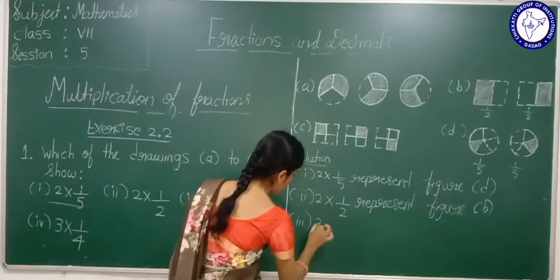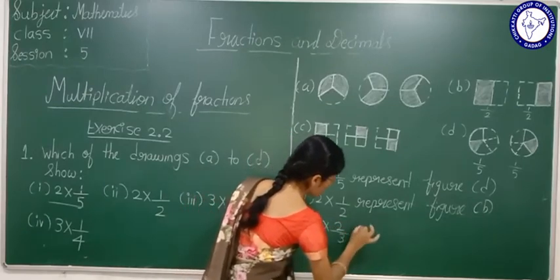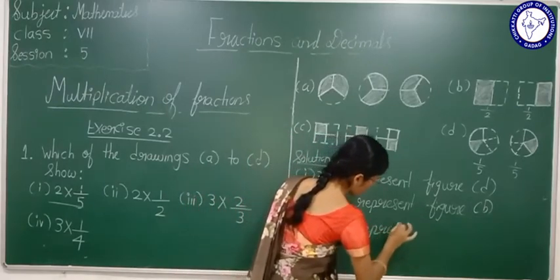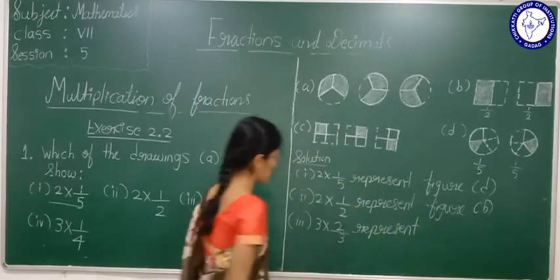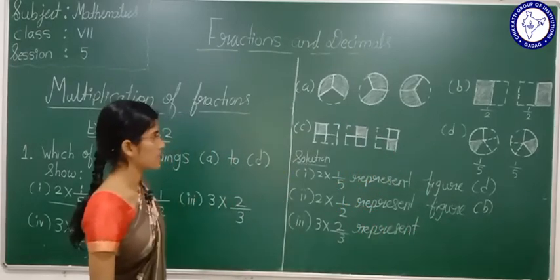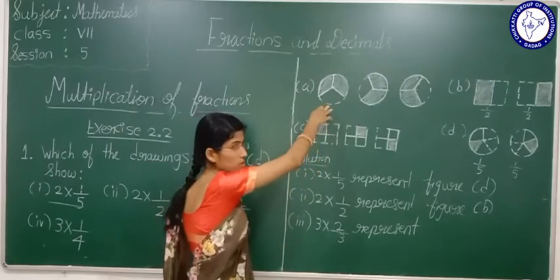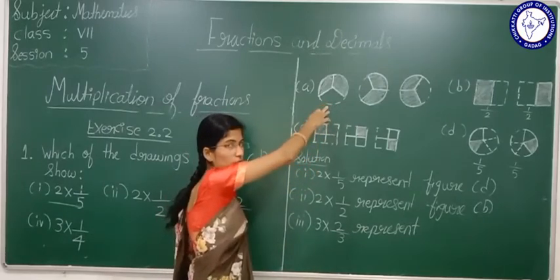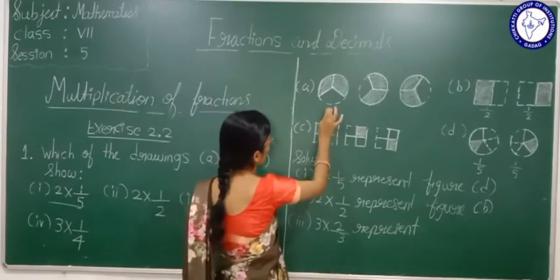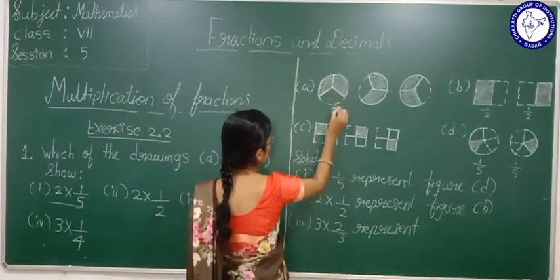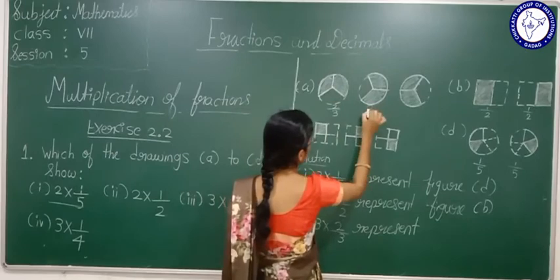Similarly, 3 multiplied by 2 by 3 represents which figure? 3 multiplied by 2 by 3. See here. It will represent figure A. Yes or no? Now see here, the shaded part is 2 by 3. Here the shaded part is 2 by 3.